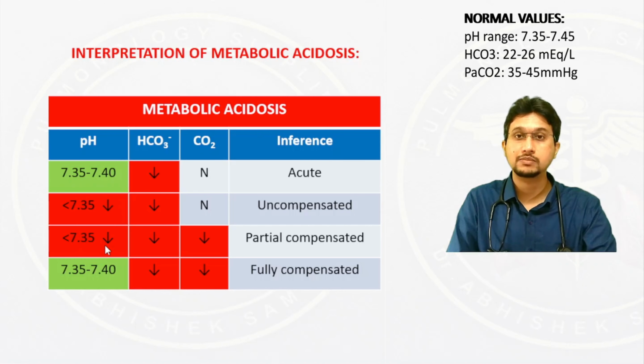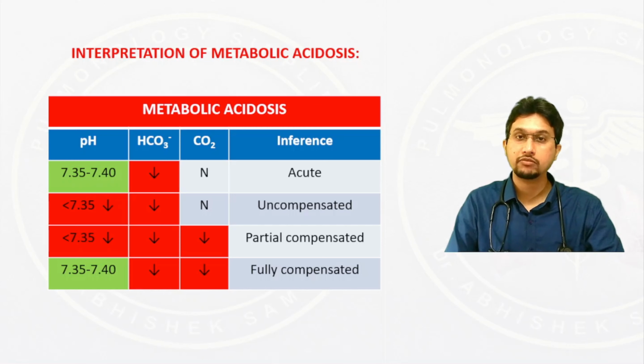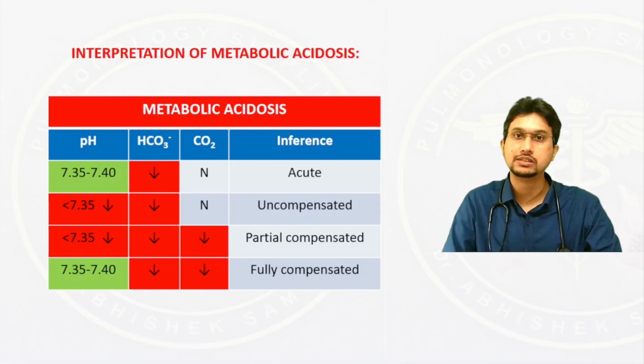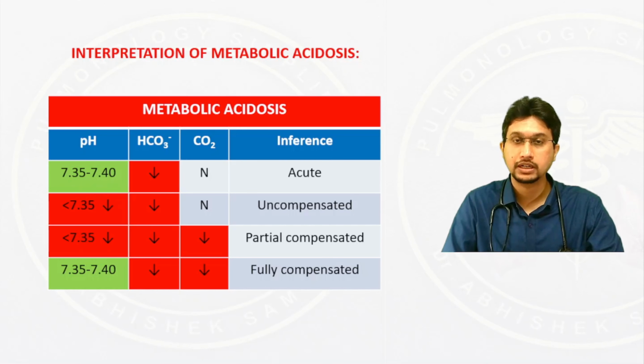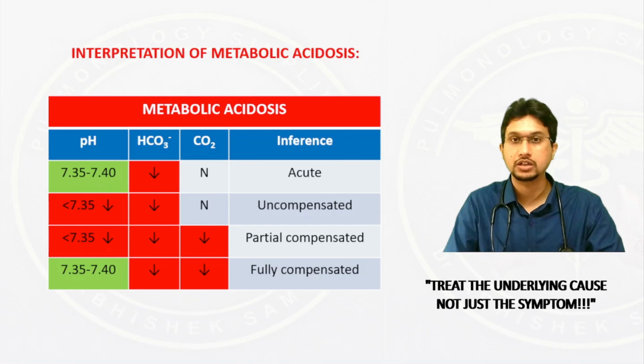Now, this table is a simplified way of interpreting metabolic acidosis. So whenever you have metabolic acidosis, always measure the anion gap, and if the anion gap is positive, check for the delta anion gap as I have discussed in my previous video. Depending on your interpretation of metabolic acidosis with a high or normal anion gap, with or without delta anion gap, it should give us an idea regarding the etiology. And always remember, treat the cause. Do not just treat the symptom. Treat the cause so that the entire process of metabolic acidosis is reversed.